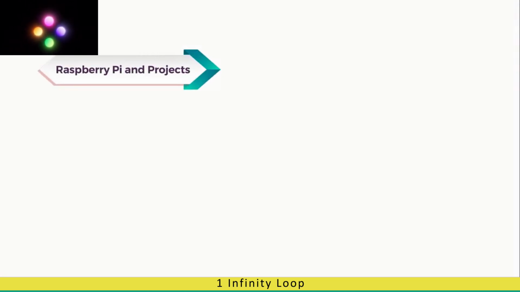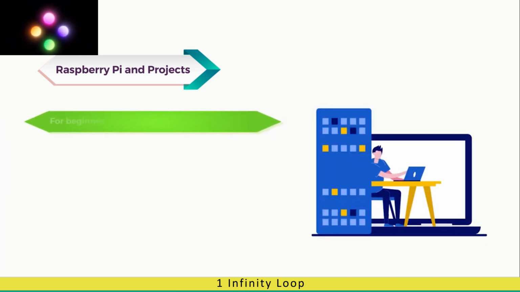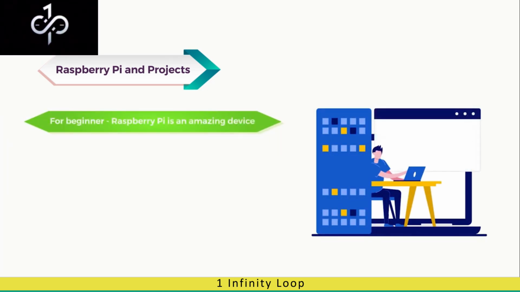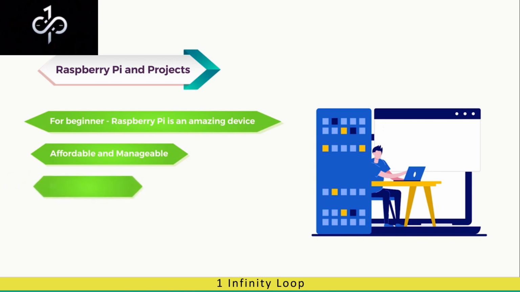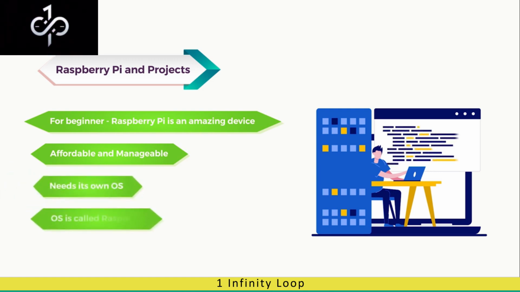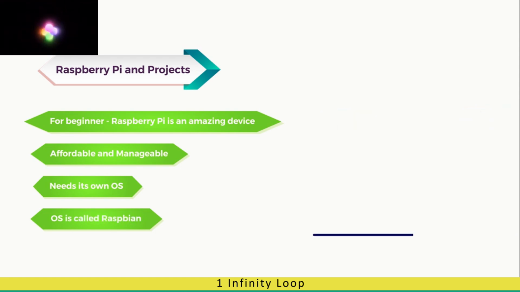Raspberry Pi and projects. To start working in IoT domain, for a beginner, Raspberry Pi is an amazing device. It is affordable and manageable. The IDE and support for Raspberry Pi is also great. Raspberry Pi needs its own OS to work on. That OS is called Raspbian. Since the inception of Raspberry Pi, Raspbian has also been improving.